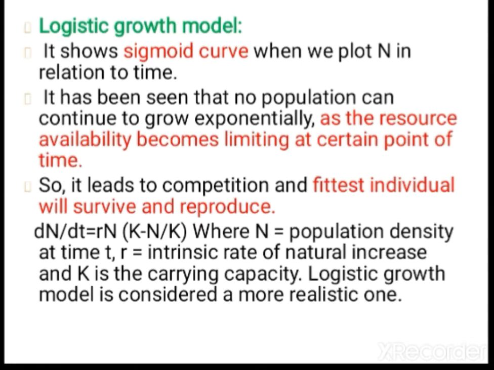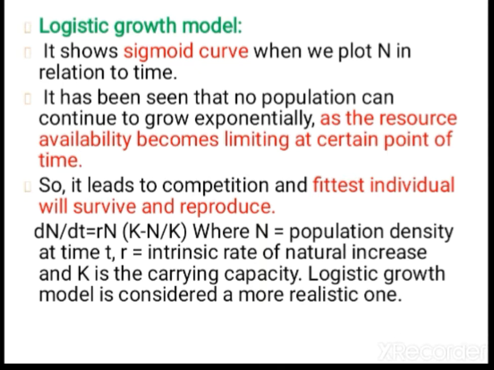Next is the logistic growth model. It is a sigmoid growth curve. Here the resources become limiting, and at a certain point of time it will automatically slow down. The previous growth pattern we studied won't be there all the time. The resources will be the limiting force. When resources are limiting, the fittest individuals will survive and reproduce, and there will be a decrease in the population of the others. So that is due to competition.